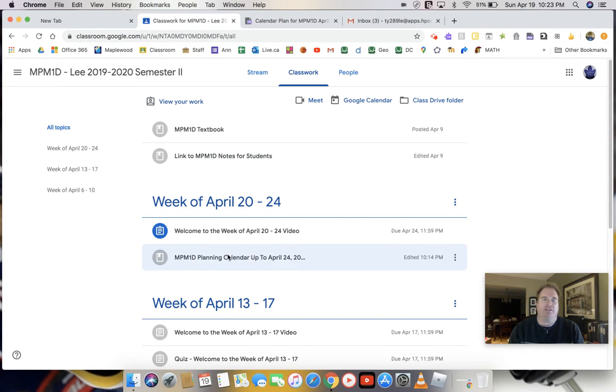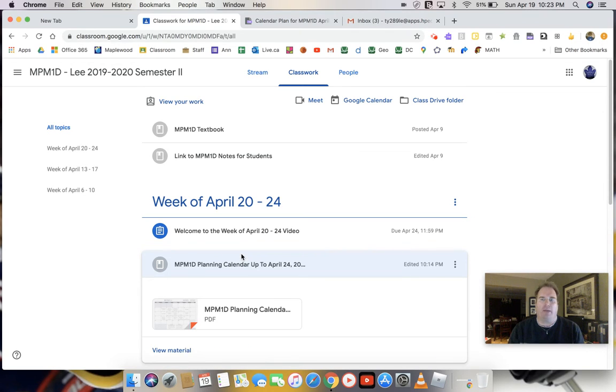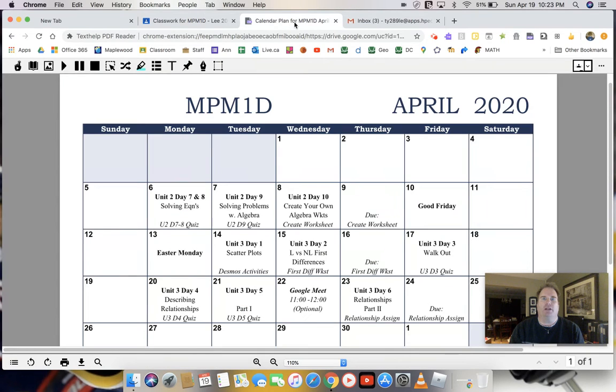I've included something new, a little planning calendar. I plan on doing this each week to help you see what's going to be happening for the week. I already have it opened up, so I'm going to go straight to here. This just gives you an idea of what I have planned for the week. I know that you guys are getting comfortable with this, and you've got all your classes that you're juggling, so I thought this might be helpful for you to plan your week.